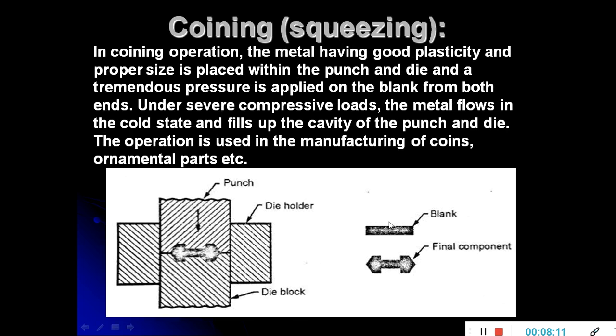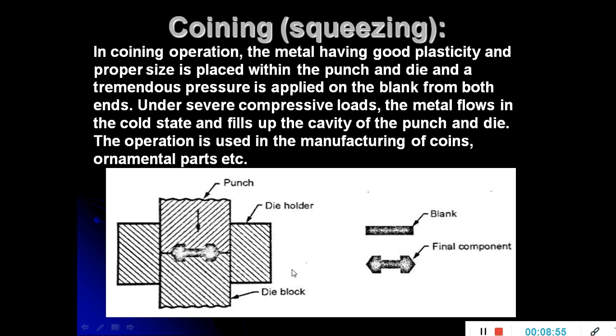Now coming to the coining operation. See, the coining operation is done on a material whose plasticity is good. It means here the force is applied on the work material from both sides. It consists of a die holder and a punch. When the punch and die touch each other, the required type of cavity is formed, right? As shown in the figure, when the punch and die come into contact with each other along the center line, the required type of cavity is formed.